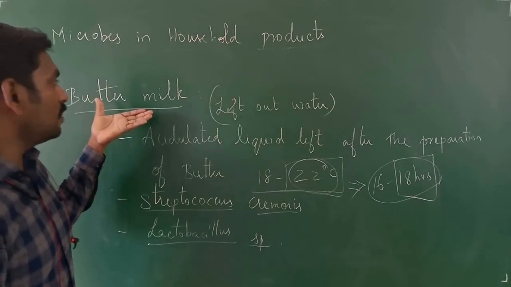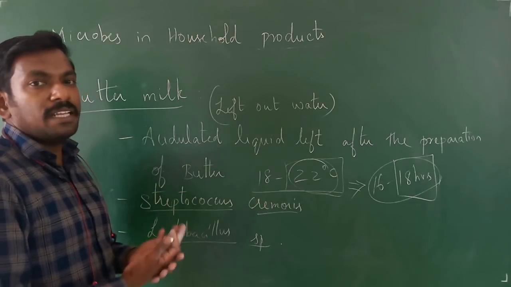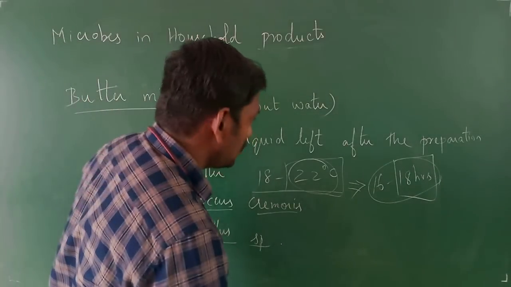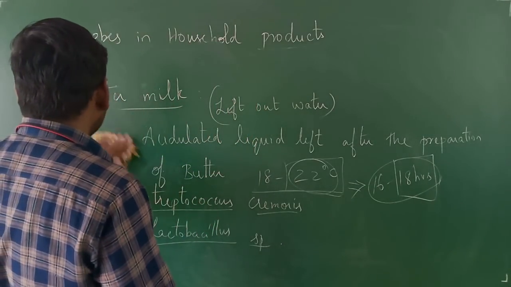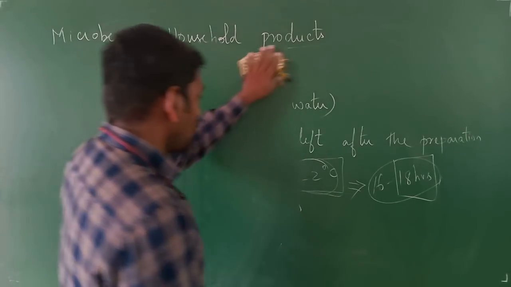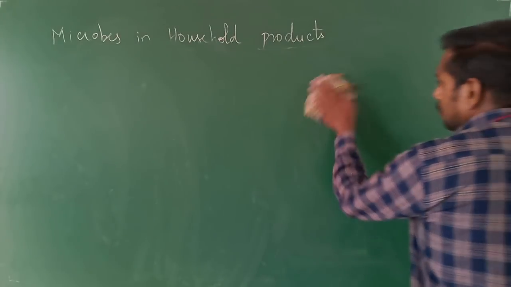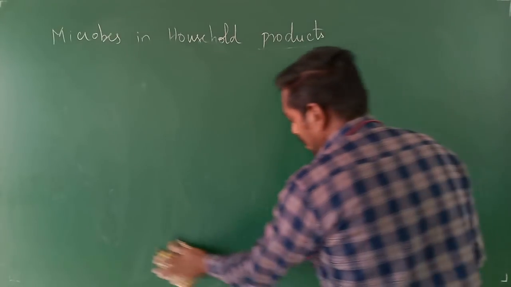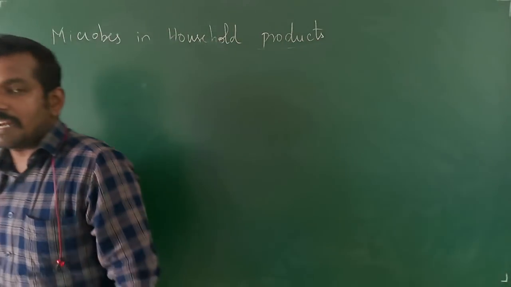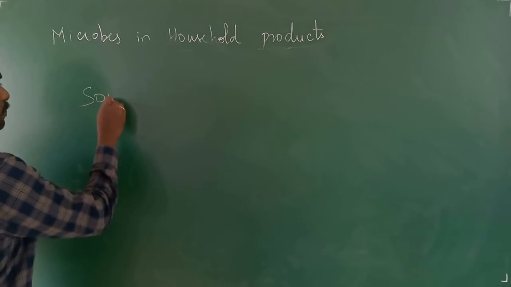This buttermilk is also very healthy and it is important in providing probiotics. Especially the buttermilk contains lactic acid, and this lactic acid is very helpful and serves as a probiotic, right? The microorganisms involved are Streptococcus cremoris, Lactobacillus acidophilus and Lactobacillus bulgaricus, right? Then you will be having the product which is called sour cream.